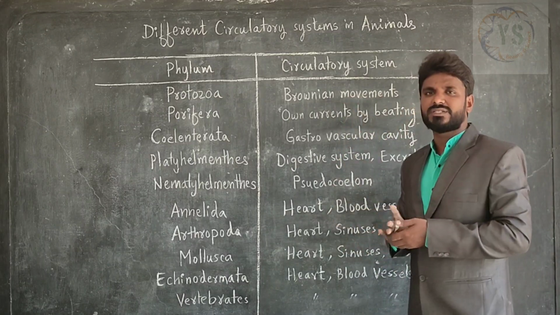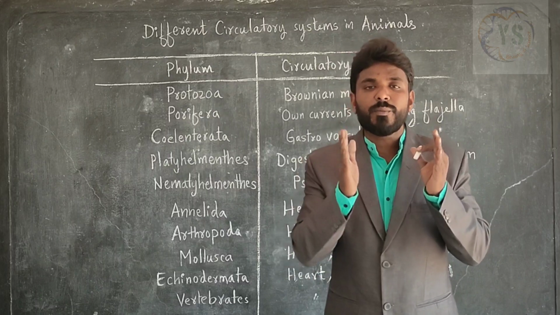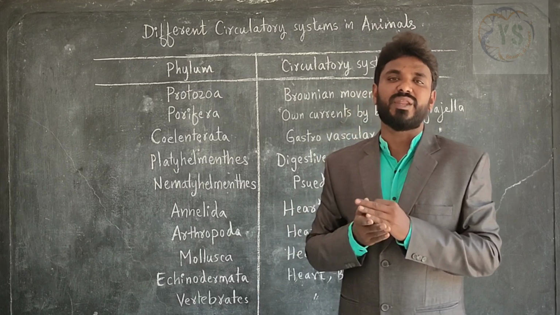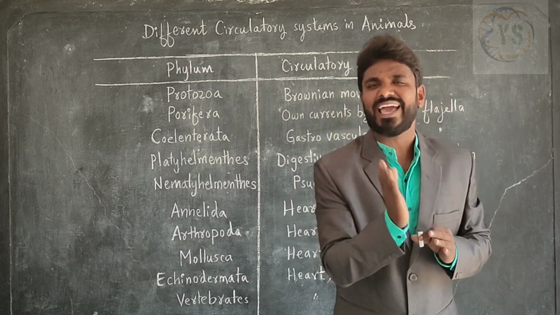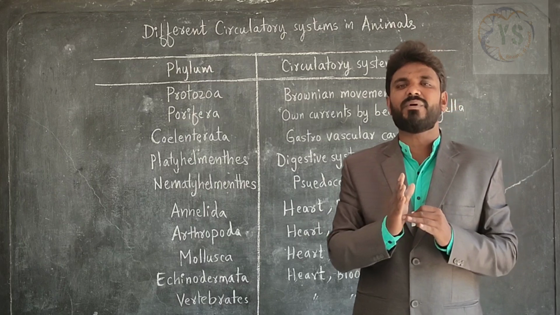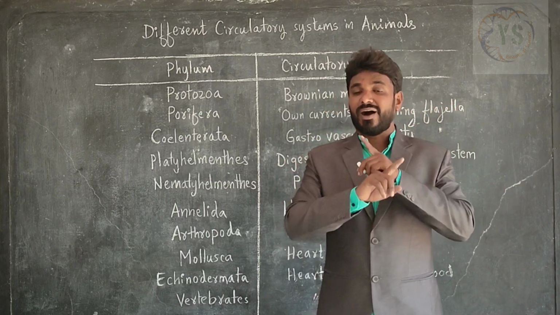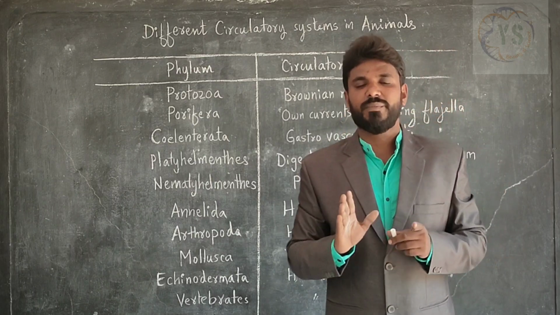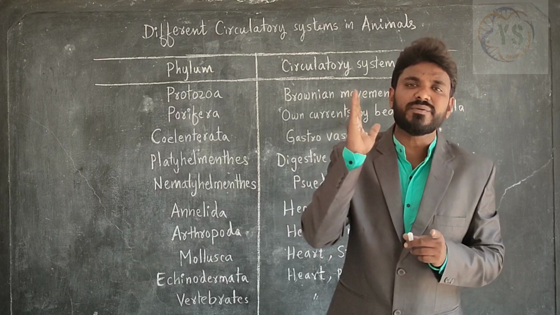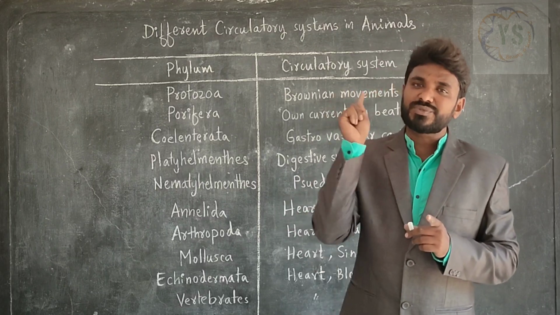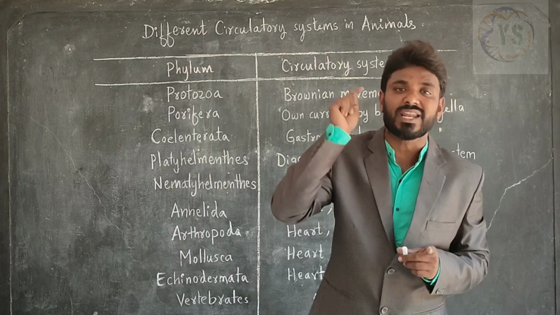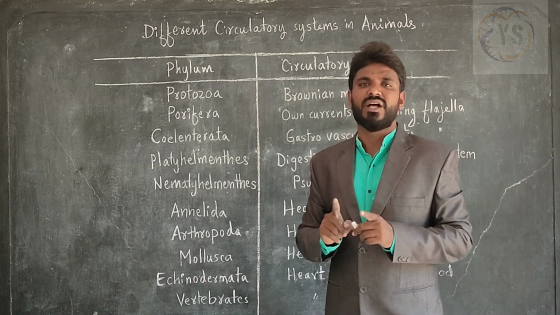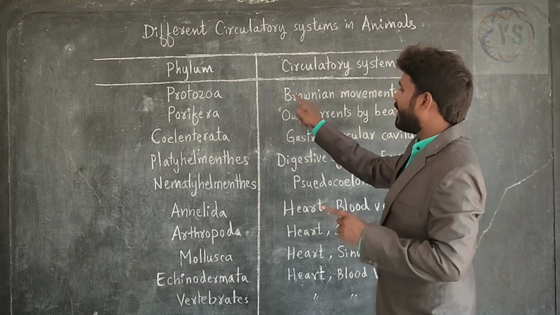They adopt Brownian movements for the transportation of substances inside the cell. What are Brownian movements? Brownian movements means the movement of protoplasm in the cell. In the cells of all animals, whether unicellular or multicellular, Brownian movements are a very common feature, because the protoplasm of all cells keeps moving always, so that substances are transported inside the cell. So as they are unicellular organisms, they transport substances by Brownian movements.